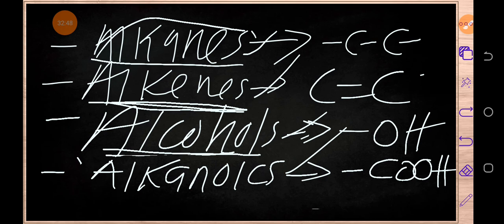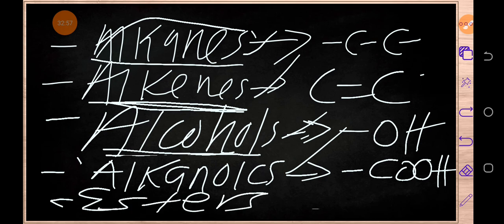Okay, let's talk about the last organic family, which is the ester family. So what is its functional group? Its functional group looks like this: COO and the open bond. So this is how it looks.